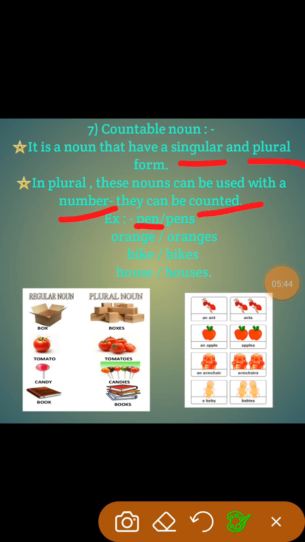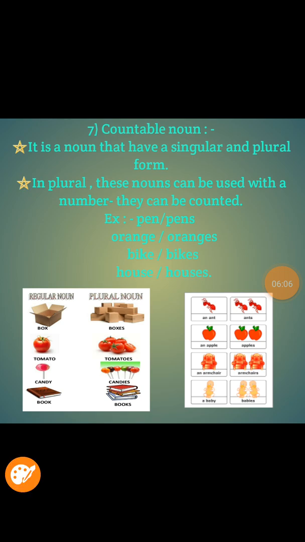For example, pens are there. One pen we can count, ten pens also we can count. Here are examples like box, boxes, tomato, tomatoes, candy, candies, book, books. So this, which can be counted, is called the countable noun.